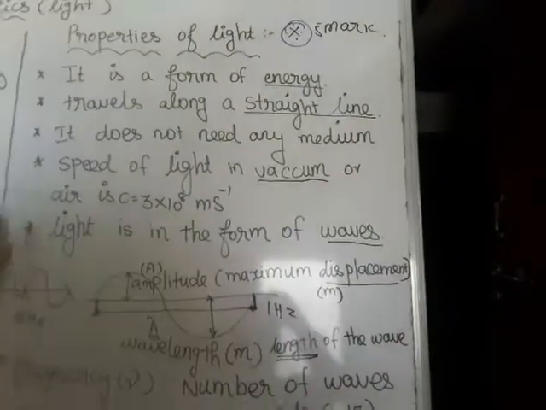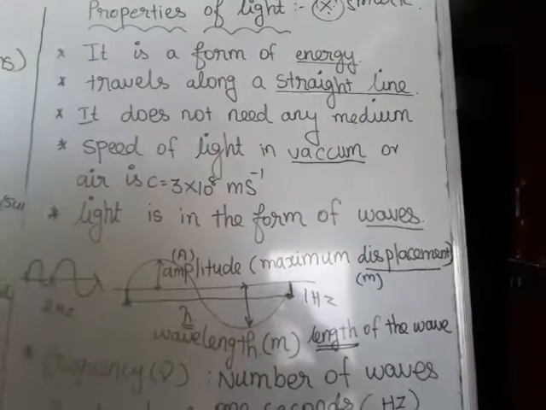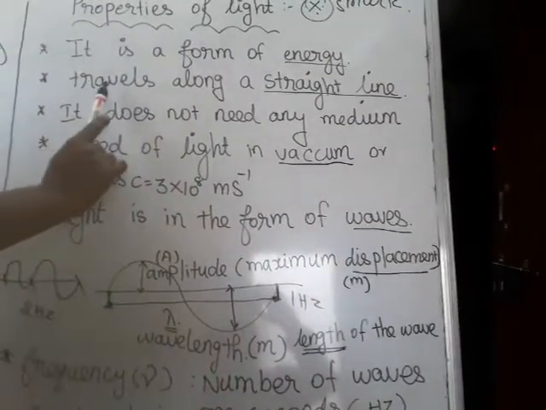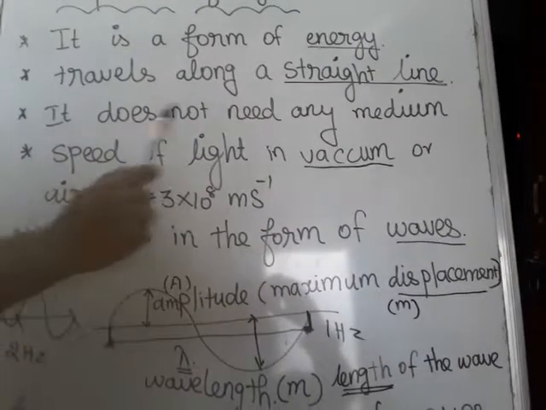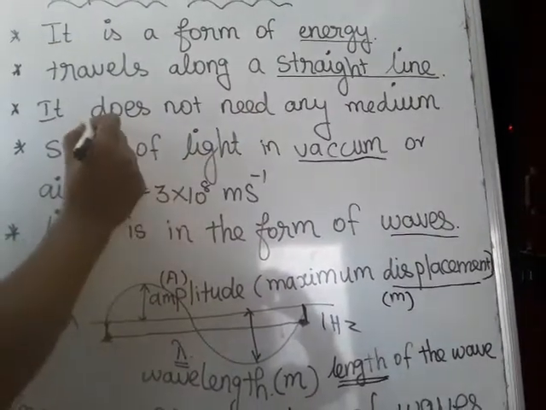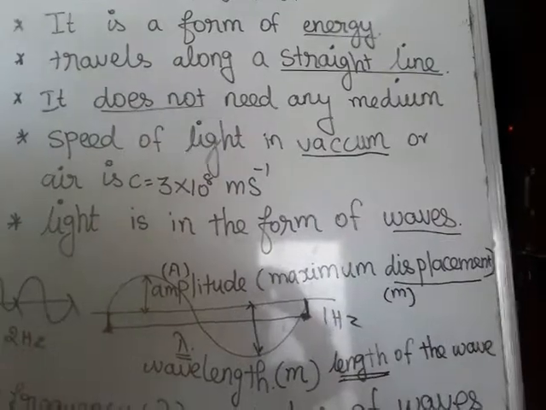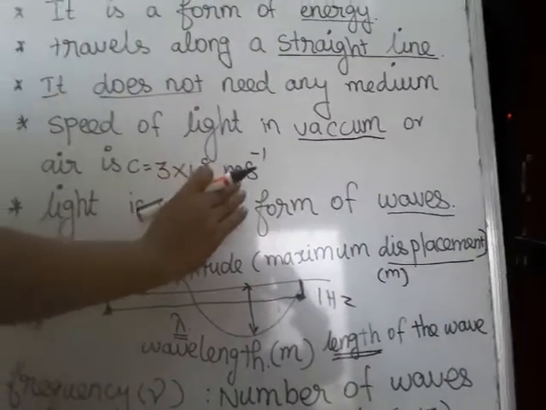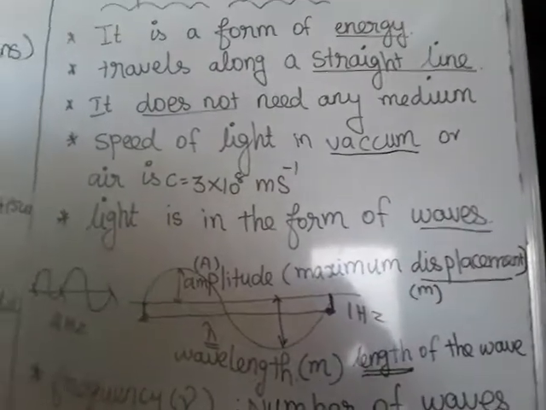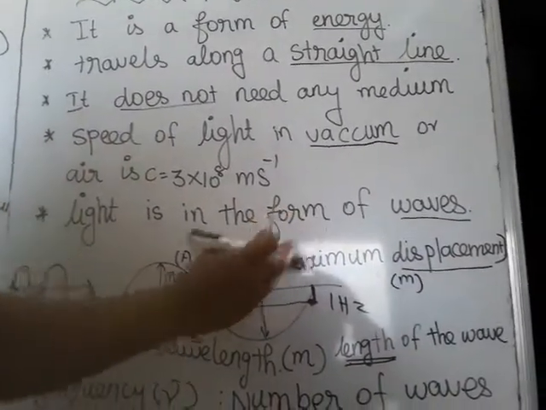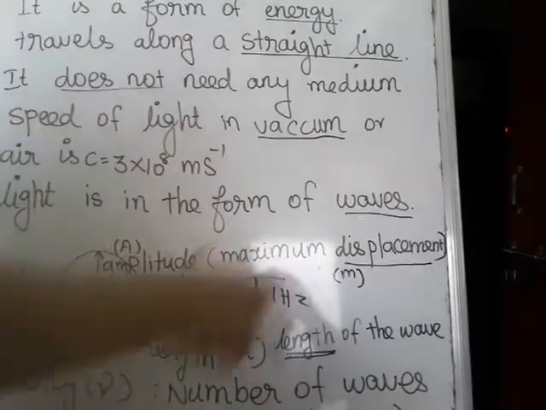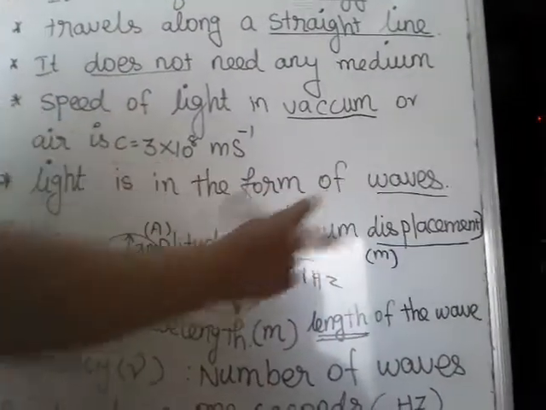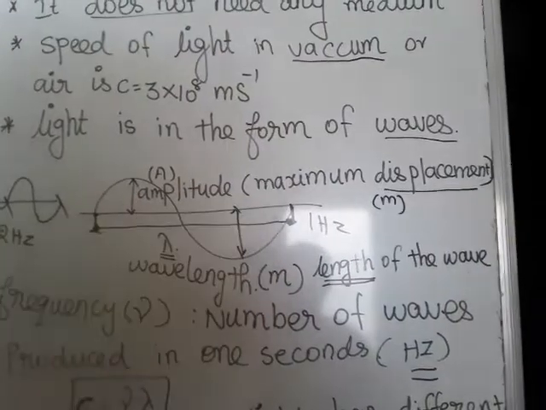What is the first point? Light is a form of energy. Second point, light travels along a straight line. Third point, it does not require any medium. Fourth point, the speed of light is 3 into 10 power of 8 meters second power minus 1. Next point, it travels in the form of waves. What do waves mean? This is the wave pattern.